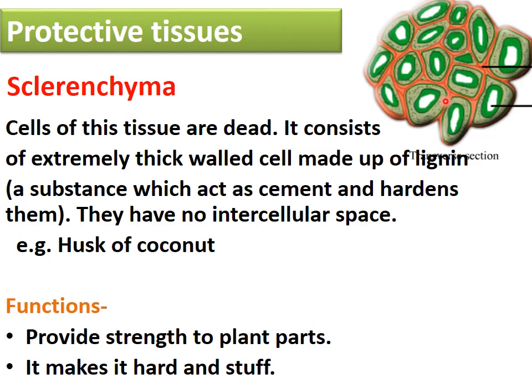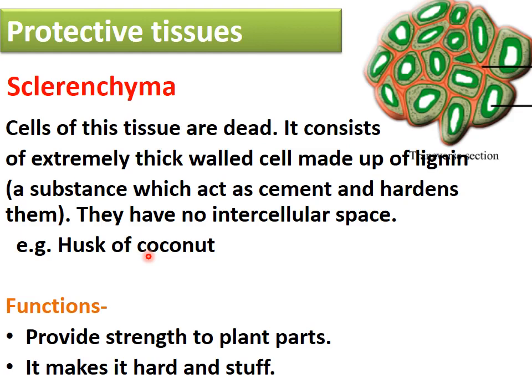In collenchyma, it was thick but at the corners only. But in sclerenchyma, the whole wall is thick, made up of lignin, which acts as a cement. Now, they have no intercellular space. The intercellular space in this kind of tissue is absent.